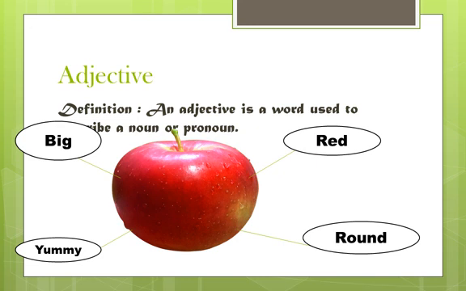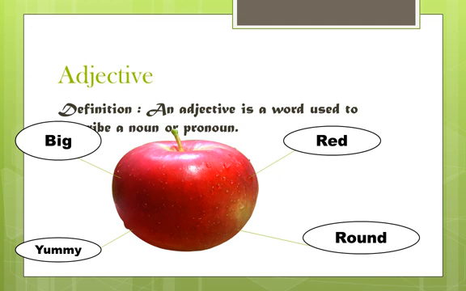Okay. Now what is an adjective? See this apple. This apple means what? Noun. I am giving a name to that thing. So apple is a noun. We are going to describe the noun now. Apple is red in color. Apple is round. Apple is yummy. Apple is big. So we are describing in color, in shape, in size and in taste and quality.